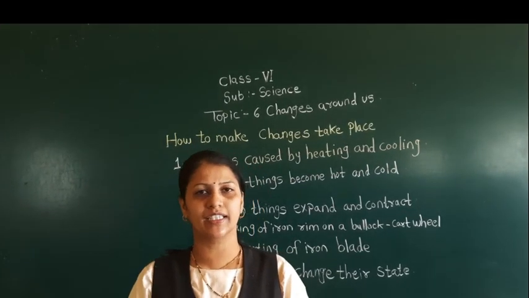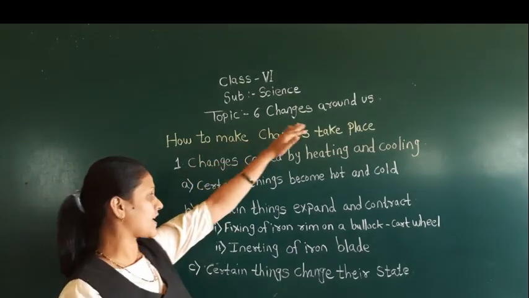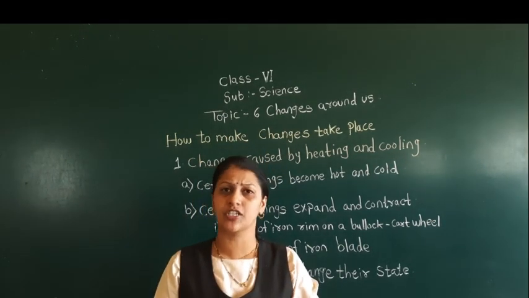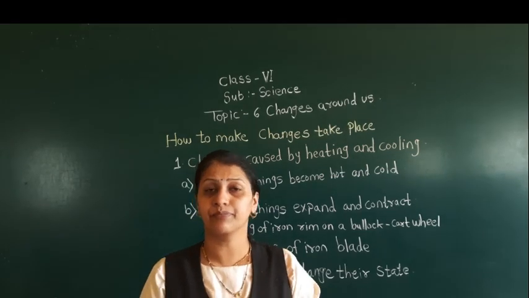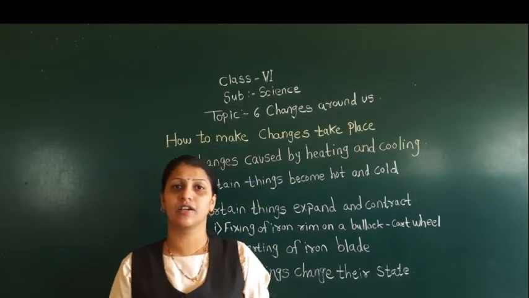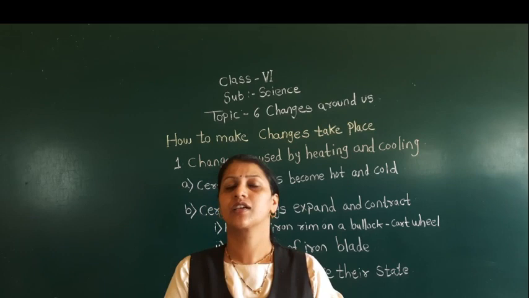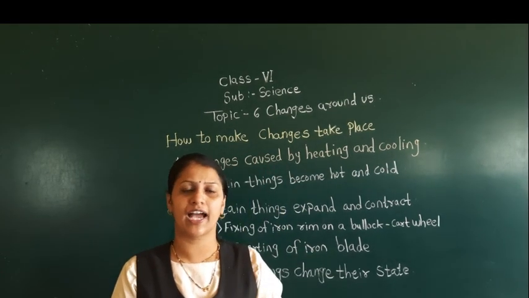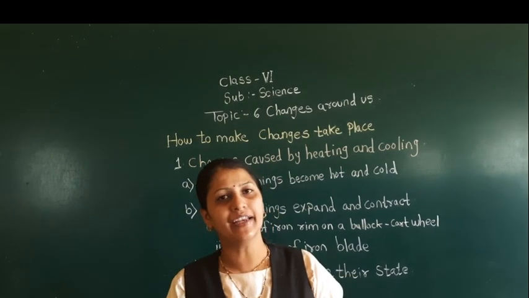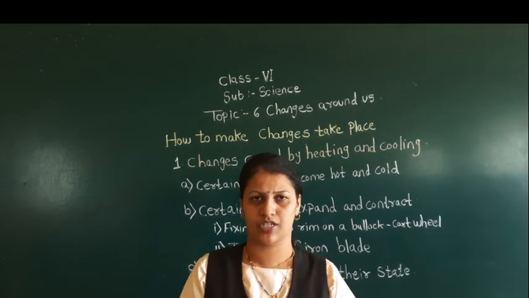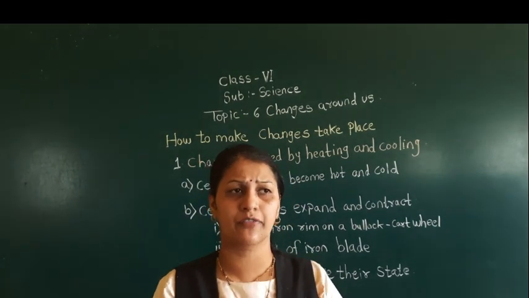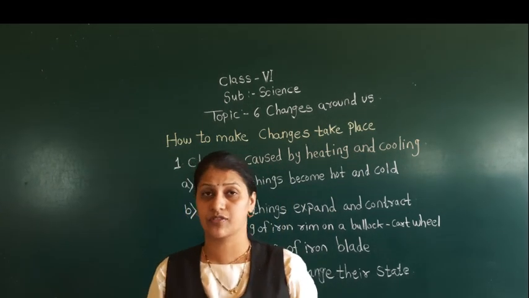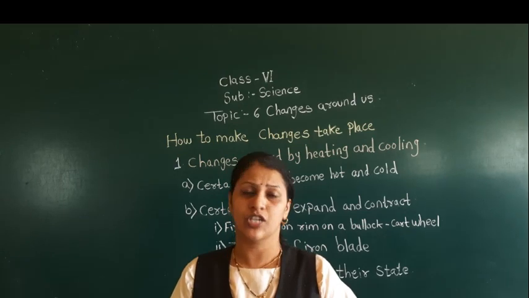We have started the lesson Changes Around Us. Already we have discussed what types of changes take place: reversible and irreversible. There are different types of changes, man-made and natural, am I right? Along with that we have discussed reversible and irreversible changes. Around us we find different types of changes.